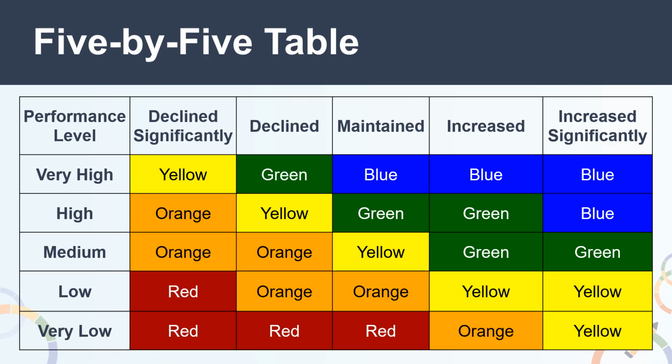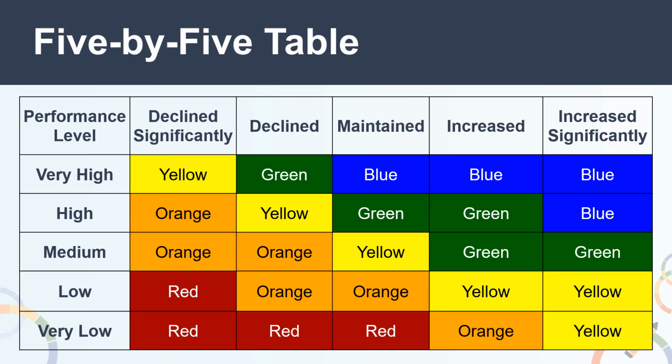Now to determine a performance level or color for the CCI and for all state indicators on the dashboard, a 5x5 table is used. The top row represents change from the prior year. The change levels are declined significantly, declined, maintained, increased, and increased significantly. The first column shows status levels, indicating performance in the most current year. Status levels include very high, high, medium, low, and very low. The intersection of status and change results are used to determine the final performance level or color for an LEA,